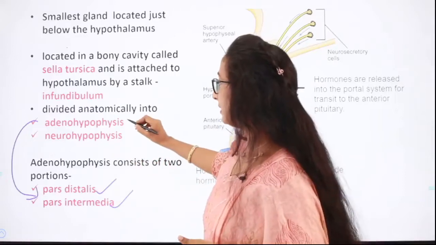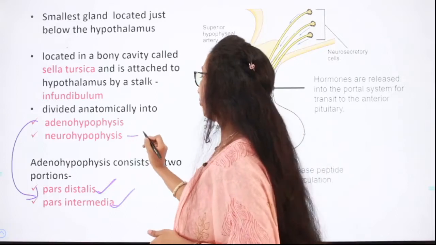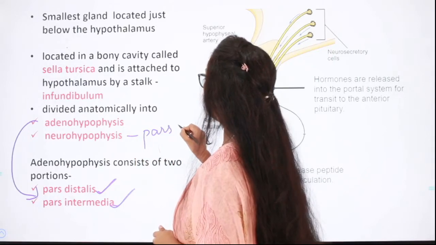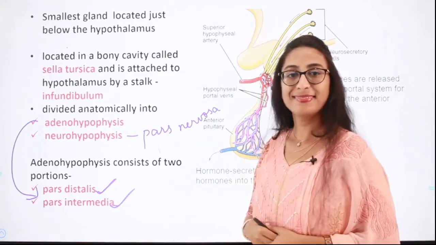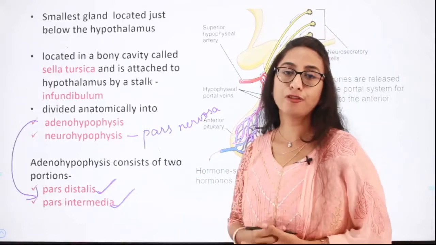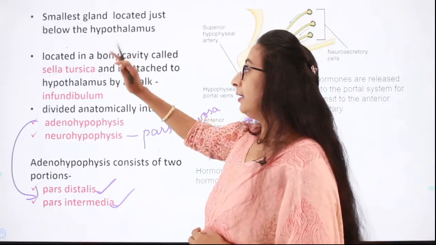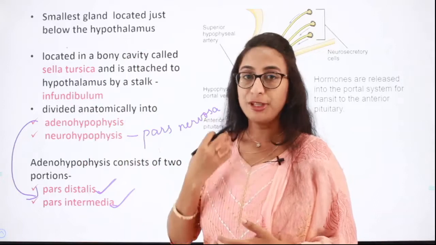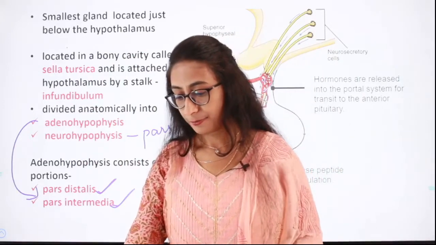The adenohypophysis consists of the pars distalis and pars intermedia, and the neurohypophysis consists of the pars nervosa. Isn't it? So this is about the structure and the location of the pituitary gland. So where the pituitary gland is located and what are the different regions, what are the two different lobes of the pituitary gland and what are they comprised of. Fine, we shall move on.